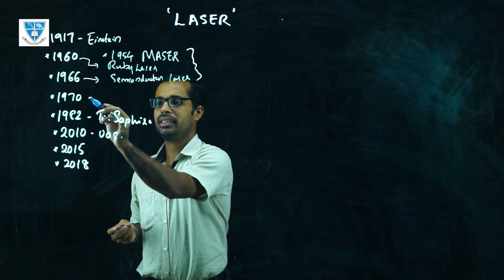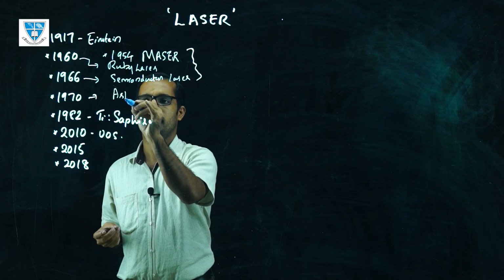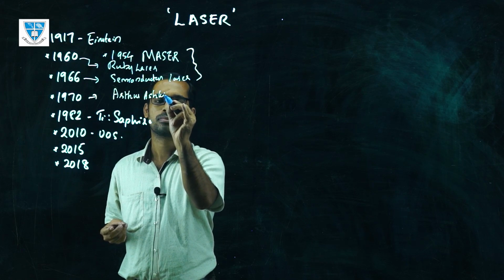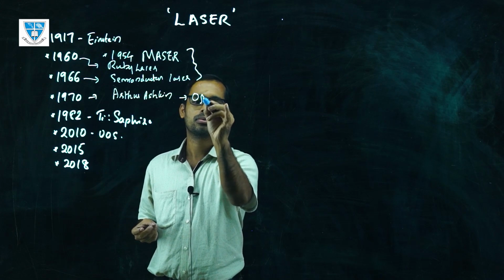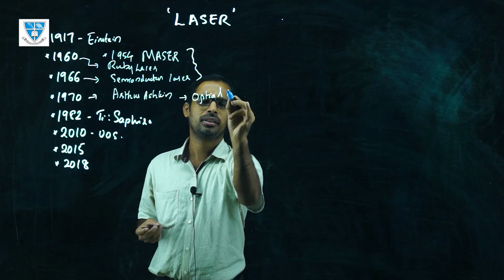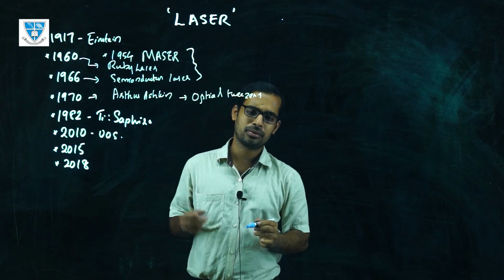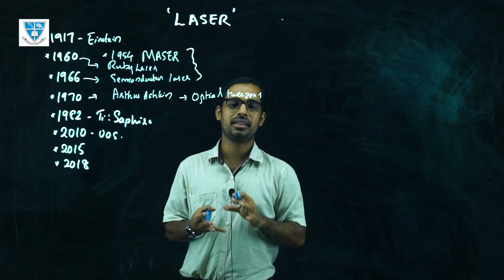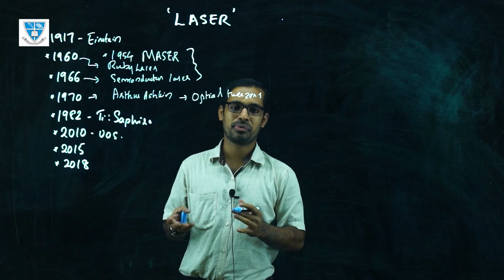And in 1970, the scientist Arthur Ashkin demonstrated optical tweezers, where the laser light source can be used to manipulate micro-sized particles, for example, of the size of cells.